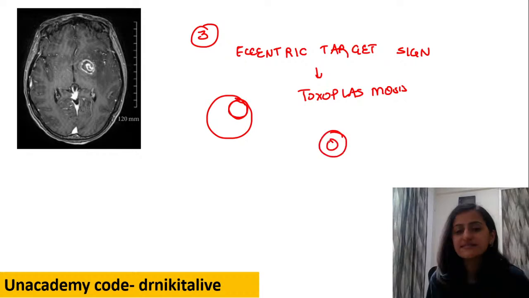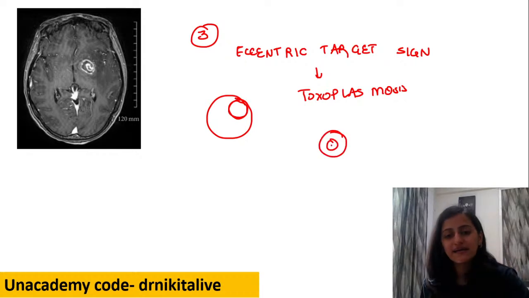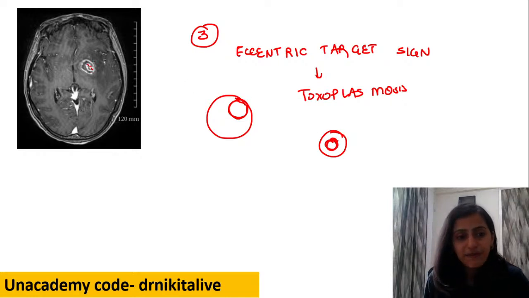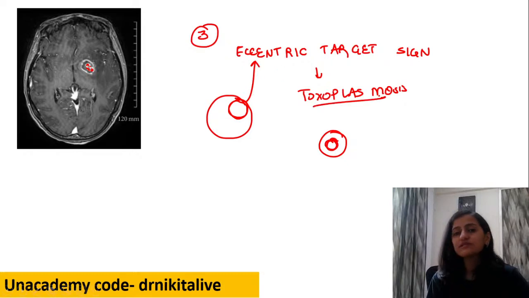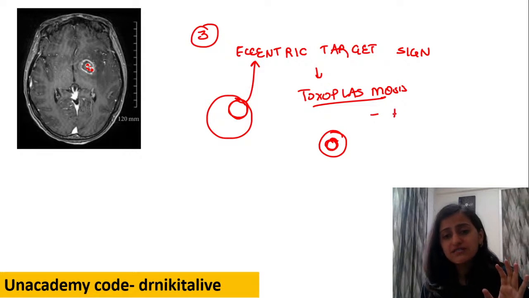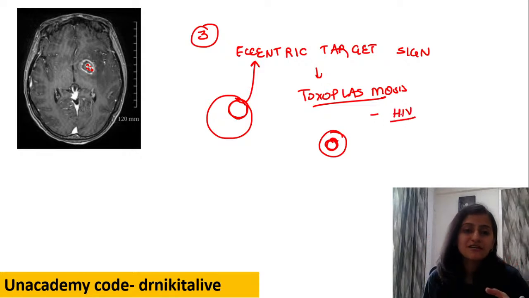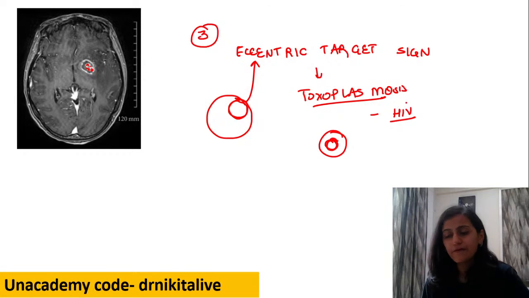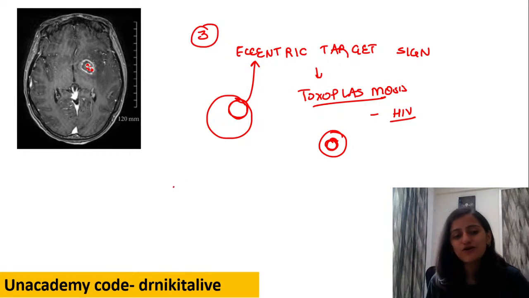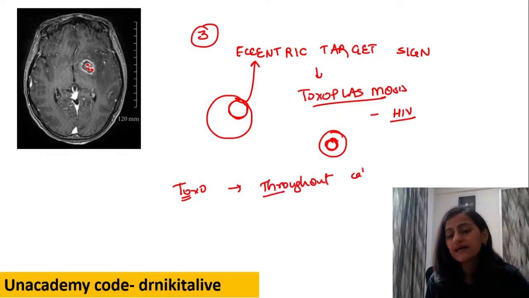Normally the target sign is one circle and another circle. That inner circle is in the center. Here it is in the periphery. So that is the eccentric target sign seen with toxoplasmosis, which is an opportunistic infection, seen in immunocompromised patients. Yes, congenital toxoplasmosis. Remember T for throughout, it shows calcification throughout in congenital toxoplasmosis.